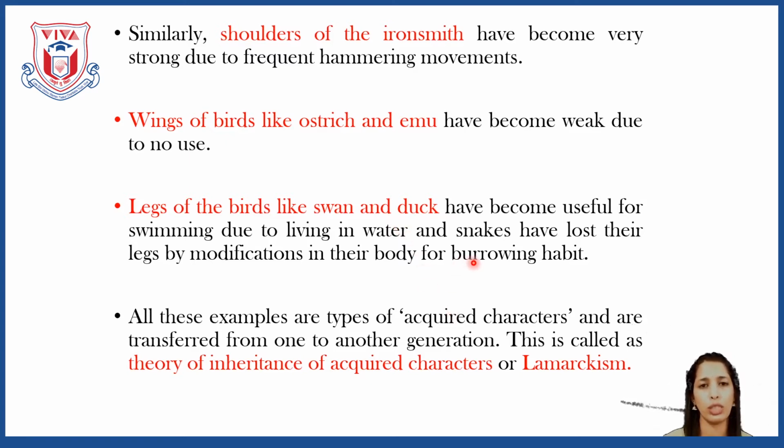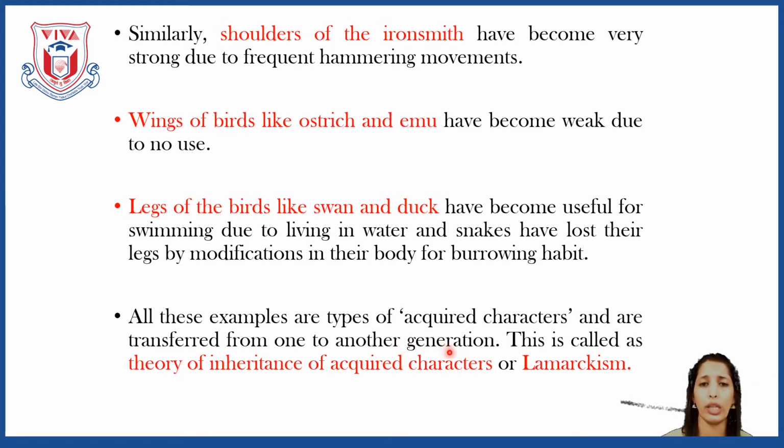Because of this, they use their legs for paddling, and that's why they got webbed legs. So these are the modifications done in their particular organs. Now all these examples are types of acquired characters. Acquired characters are those where they have either used or disused a particular organ, and that's why they have acquired these characters.